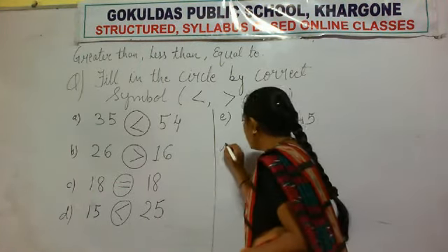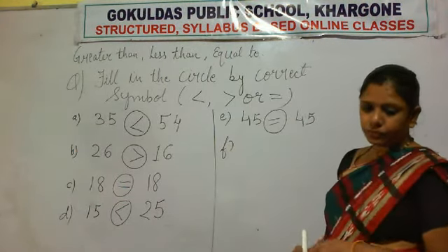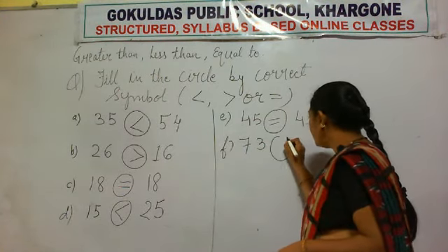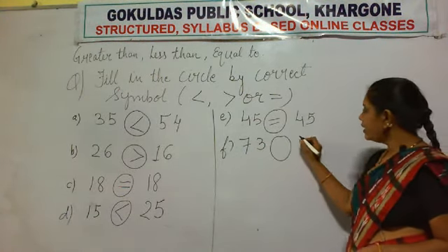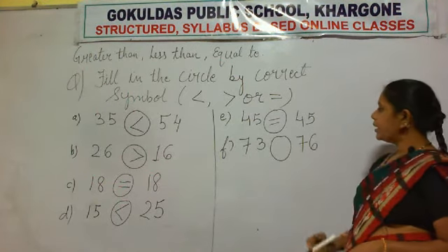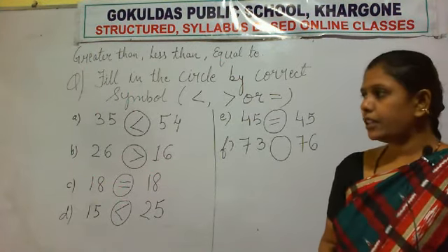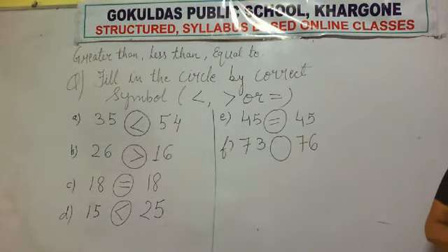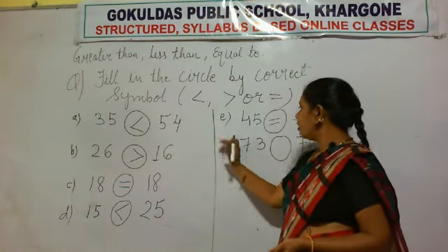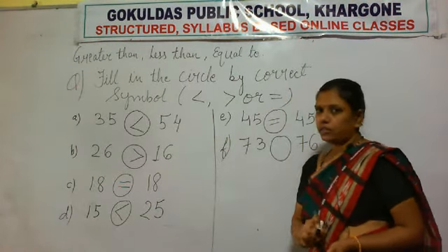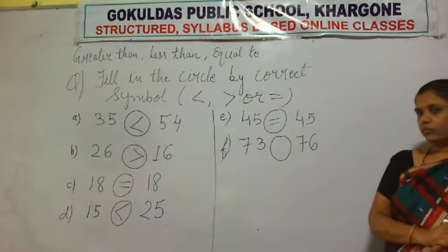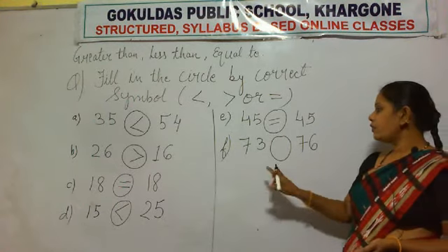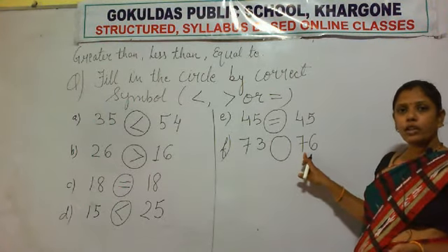Now the next question, F. 73. Then put a circle. Then the next number is 76. These two numbers are given, so we have to identify the bigger number. As I told you before, first we compare the first digit of both numbers.